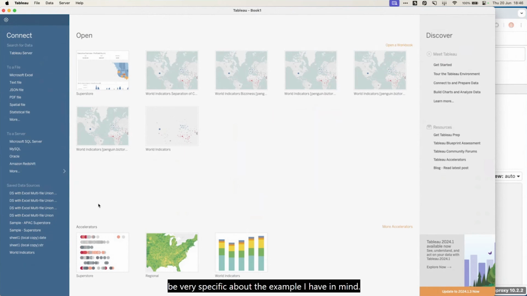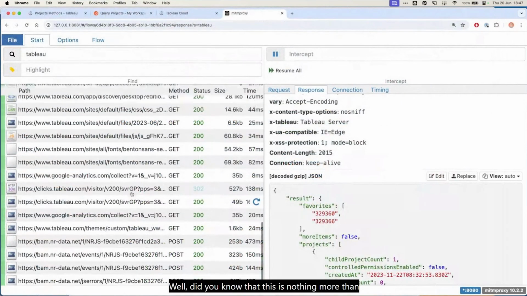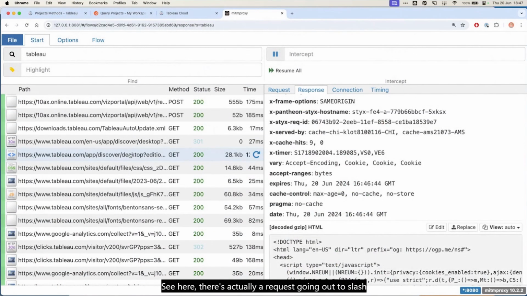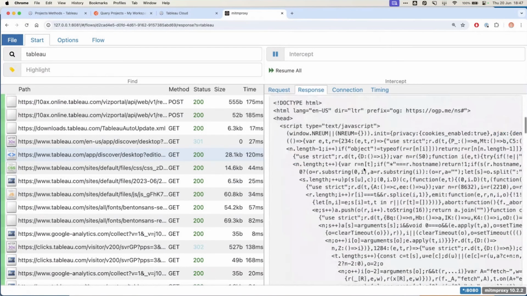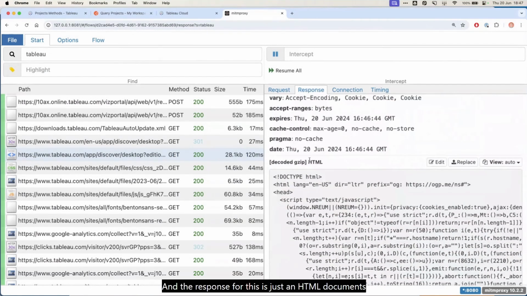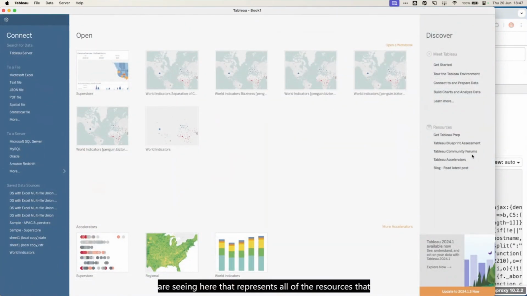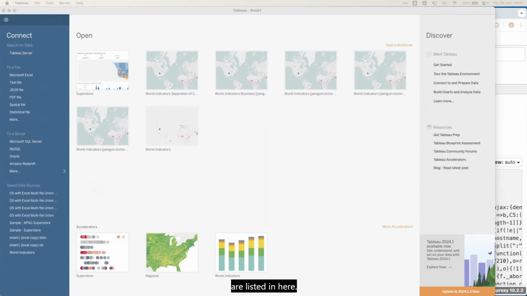And I'm going to be very specific about the example I have in mind, just to get to the point and not go over time. You see the Discover bar here on the right. I'm sure most of you are familiar with it. Well, did you know that this is nothing more than a request that comes from Tableau? See here, there's actually a request going out to /app/discover/desktop. And the response for this is just an HTML document. So this is, in fact, a web page that we are seeing here that represents all of the resources that are listed in here.